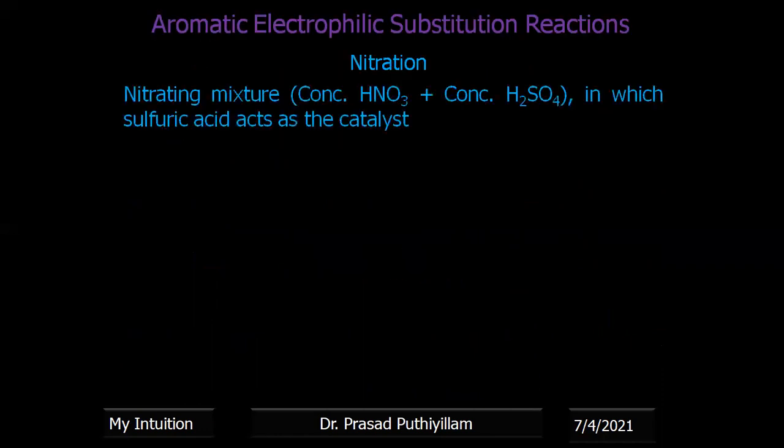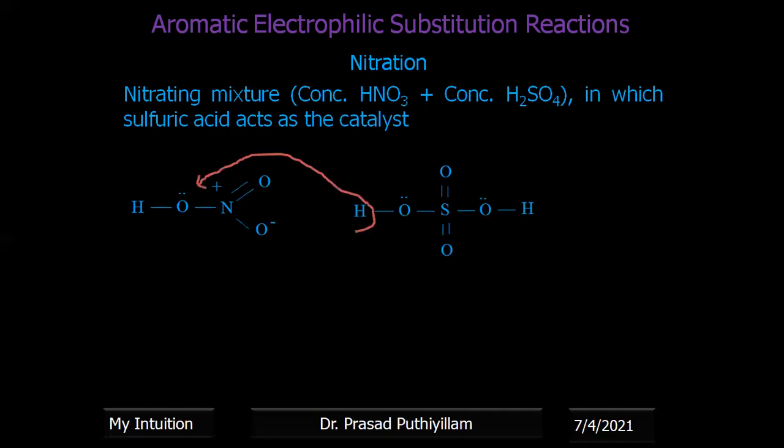Now, the next example of aromatic electrophilic substitution is the nitration reaction. Nitration is done with a nitrating mixture, a mixture of concentrated nitric acid and sulfuric acid, in which sulfuric acid acts as the catalyst. The structures of nitric acid and sulfuric acid are given. Sulfuric acid is more acidic than nitric acid, so it donates a proton to nitric acid, which becomes protonated nitric acid.